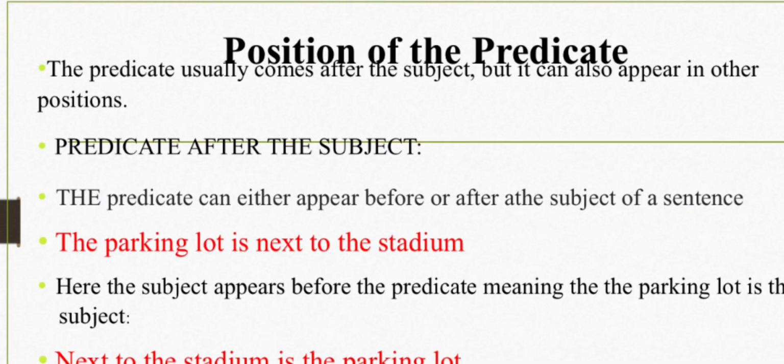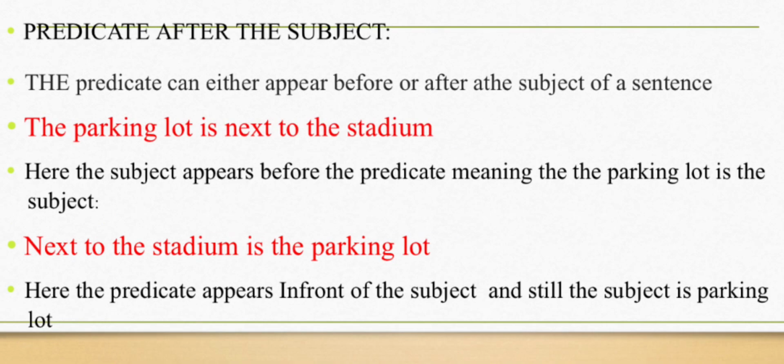So if that is the subject, you should know the predicate usually comes after the subject, but it can also appear in other positions. The predicate can either appear before or after the subject of a sentence. The parking lot is next to the stadium. Here, the subject appears before the predicate, meaning the parking lot is the subject.